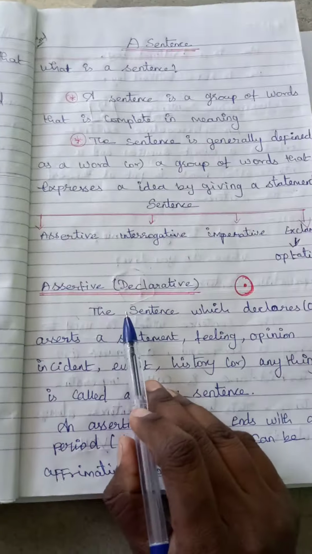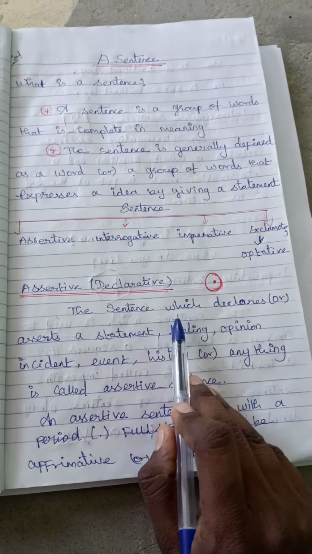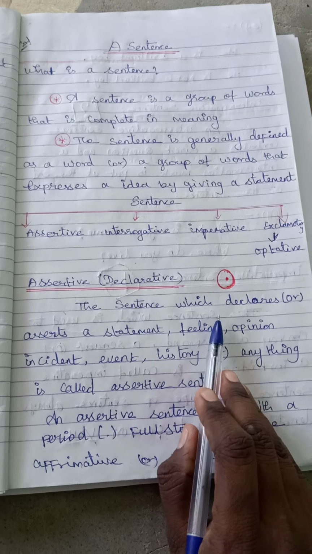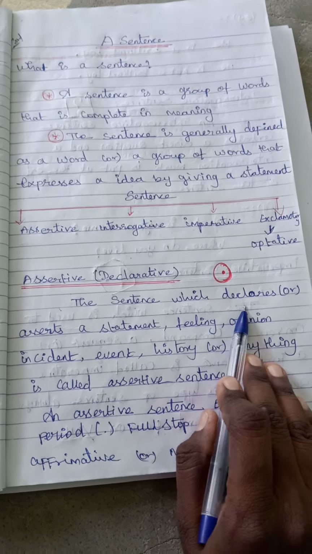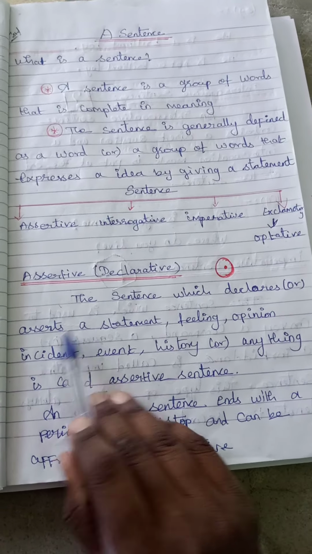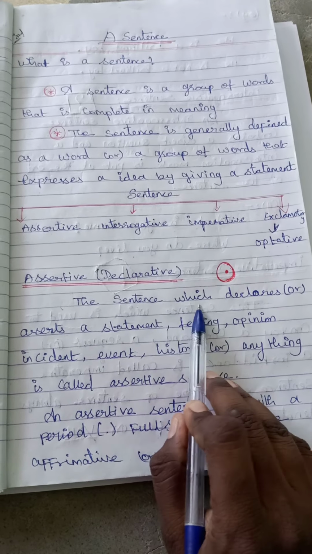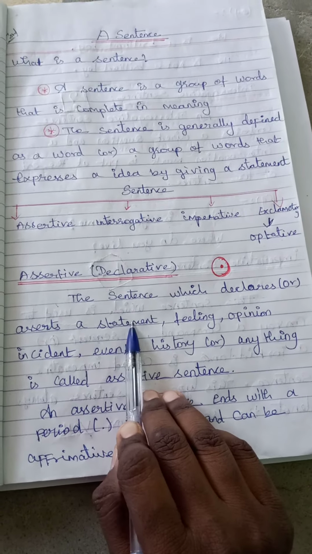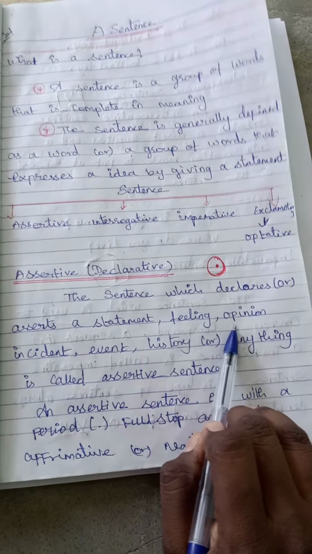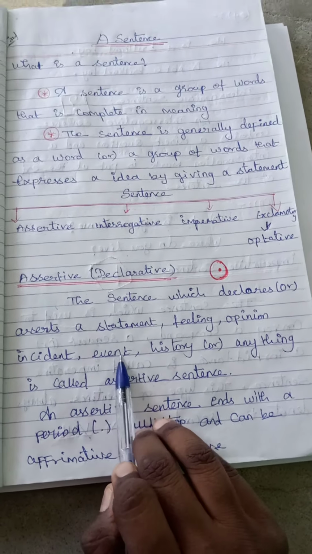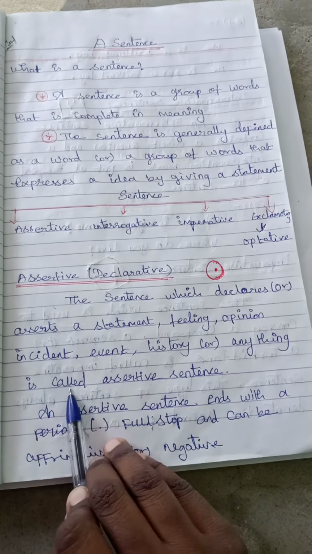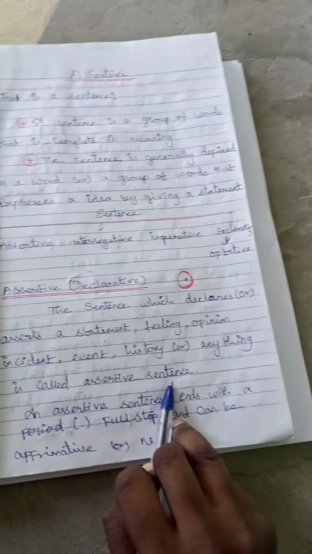The sentence which declares or asserts a statement, feelings, opinions, incident, event, history or anything is called an assertive sentence. Declare means to state a purpose, and assert means to state firmly.